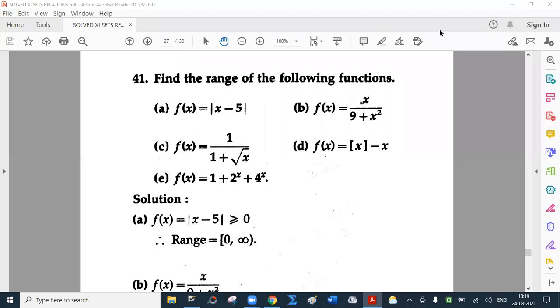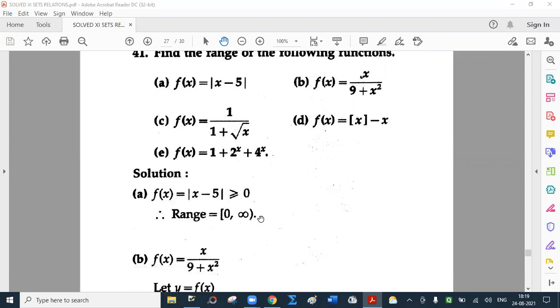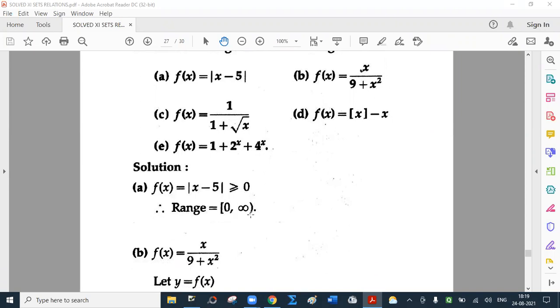41st, find the range of the following functions. Just listen to me. First one, f of x equal to mod of x minus 5. Range means set of all values of f(x). Now modulus is non-negative, means either 0 or greater than 0. So the range is the semi-open interval [0, infinity).